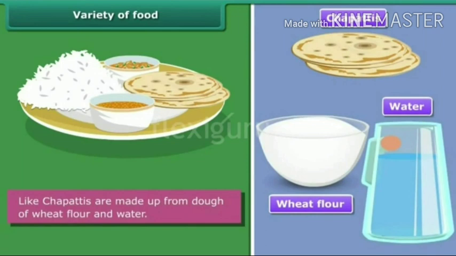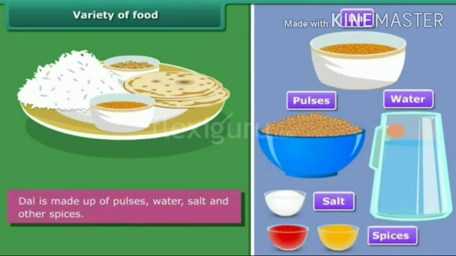Say for an example, to make chapati or roti, we need wheat flour, water and salt. Here some people use salt and some will not use. And hence those are the ingredients to make chapati. And to make dal, we need pulses, water, salt and spices. And hence these are the ingredients to make dal.